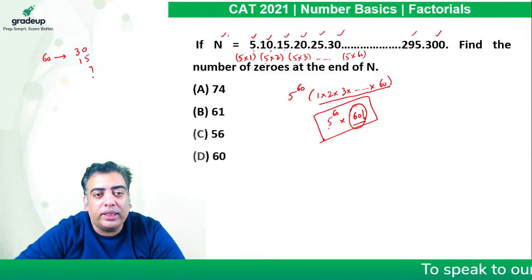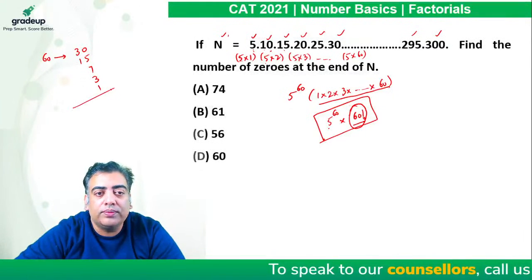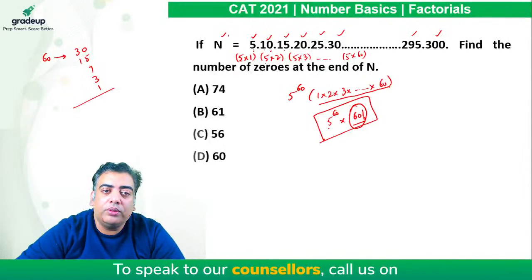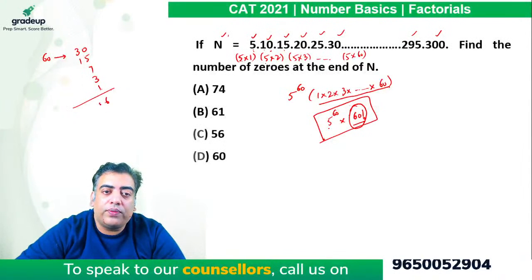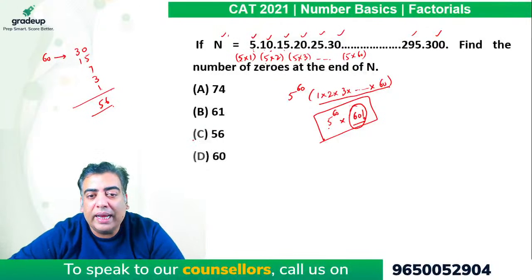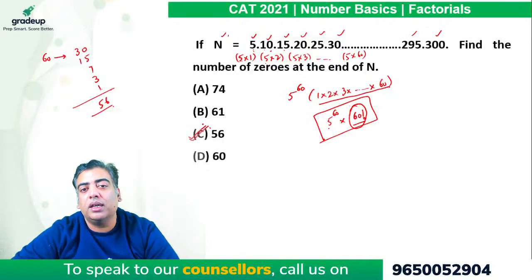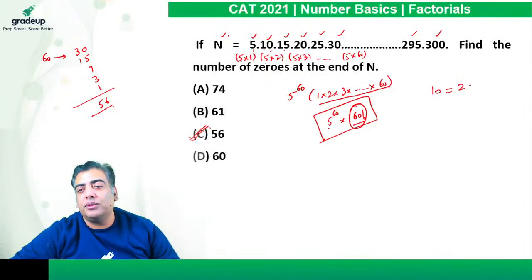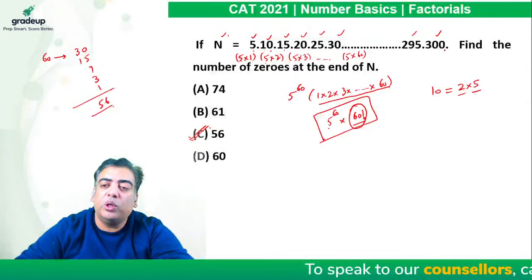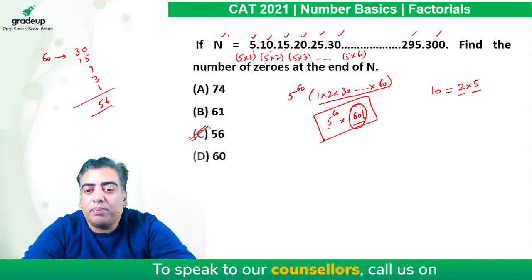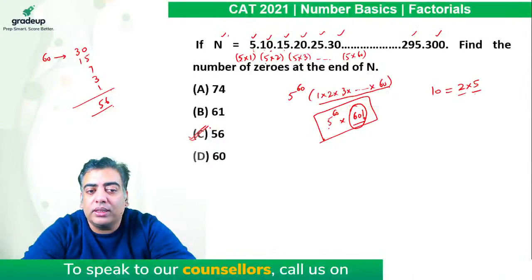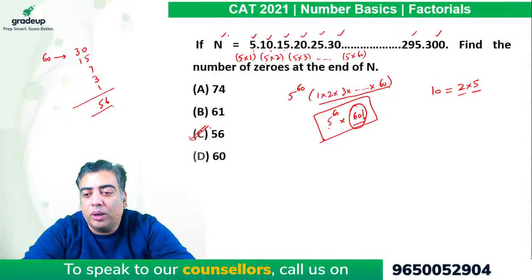2 sevens are 14, 2 threes are 6, 2 ones are 2. So they add up to 56, which is the power of 2, hence the power of 10 in the given factorial. So please keep in mind, a 10 is made by multiplying 2 and 5. We just need to observe whose power will be less in the product, whether it is 2 or 5. If we can observe it, our calculation will be much easier.